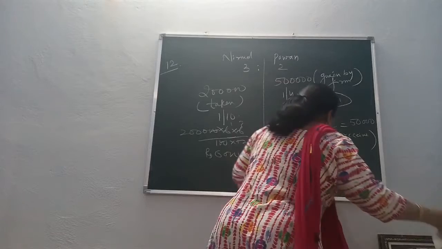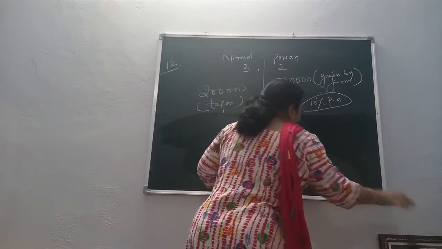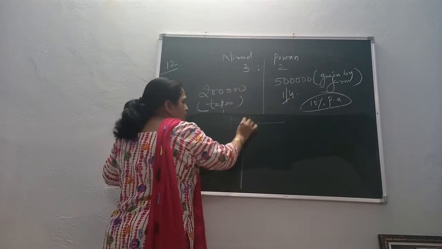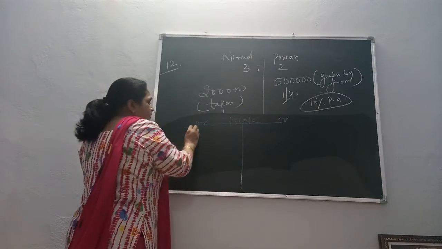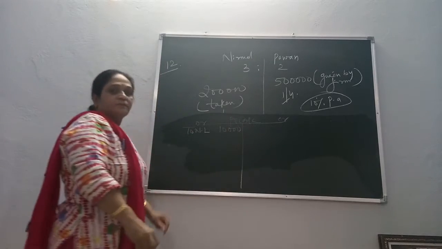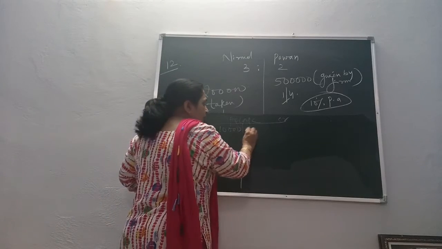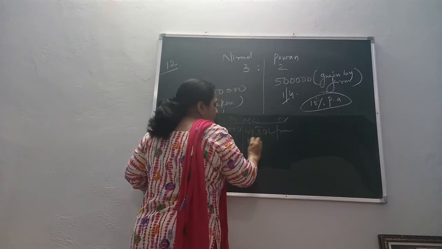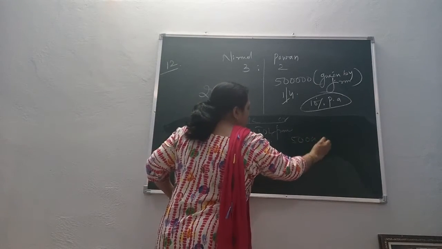Now, the loss is 10,000. So when we start preparing the P&L account, prepare it in a proper format, students. Debit side, credit side. Here you have the net loss of 10,000. But you are receiving interest on loan from Pawan, so that will be credited: interest on loan from Pawan, 50,000.